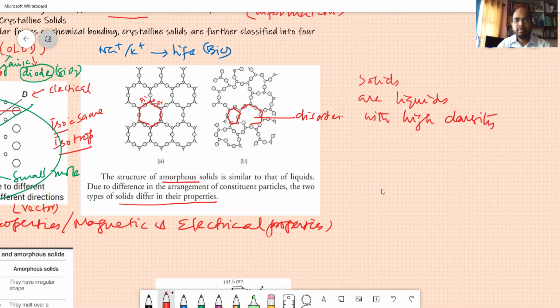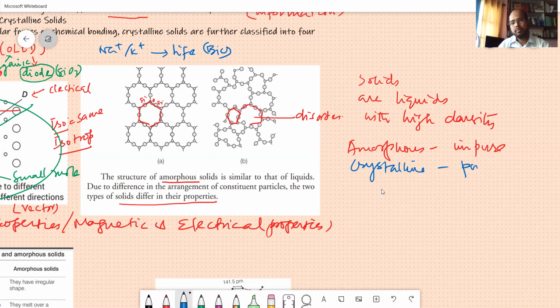So by this time we are able to find out what is amorphous in nature. Amorphous substances are roughly called impure, and crystalline, pure. This is by means of arrangement of atoms.